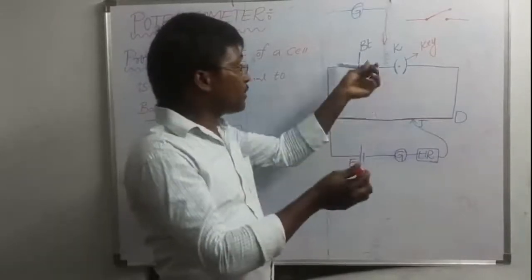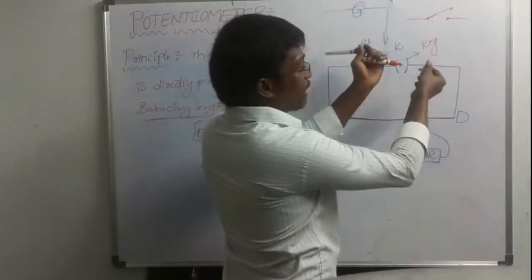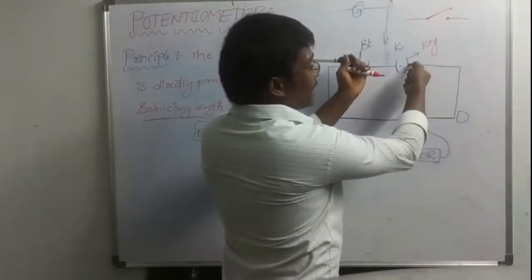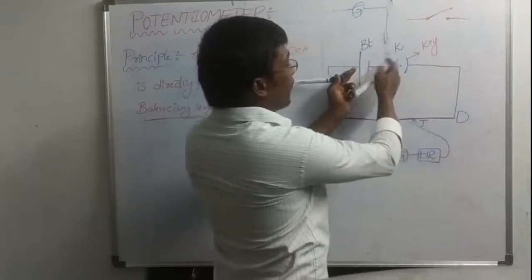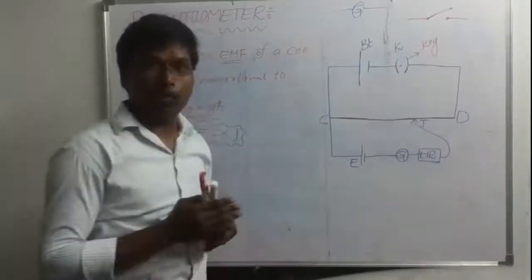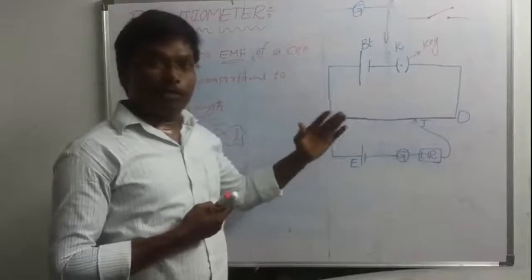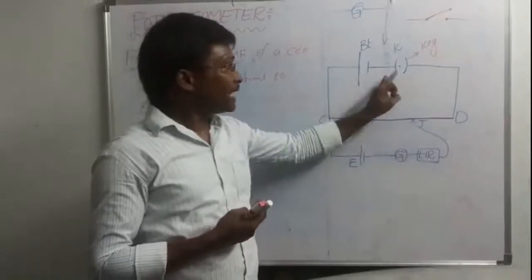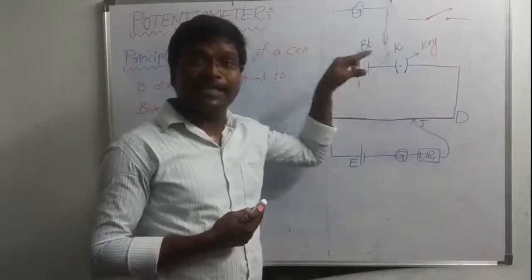Suppose this is the battery, this is the key, and this is the potentiometer wire. Potentiometer wire end is connected to key end, connected to battery end, and again it is connected to the potentiometer wire. So it consists of battery, key and potentiometer wire. These three are connected in a series format.